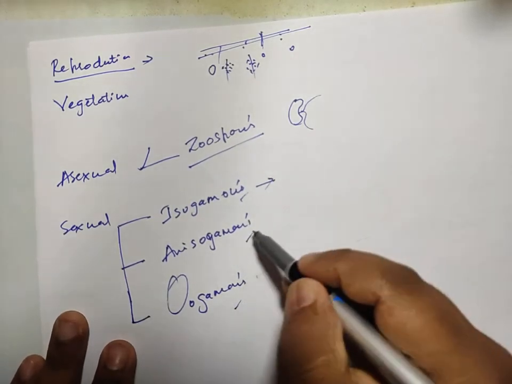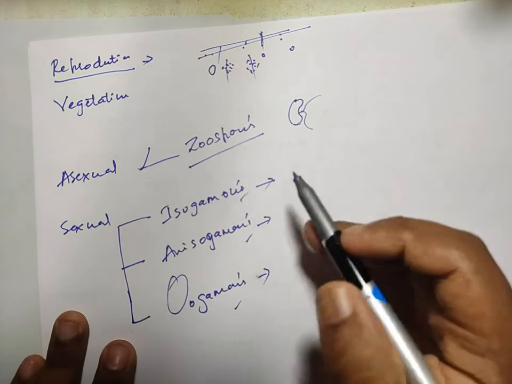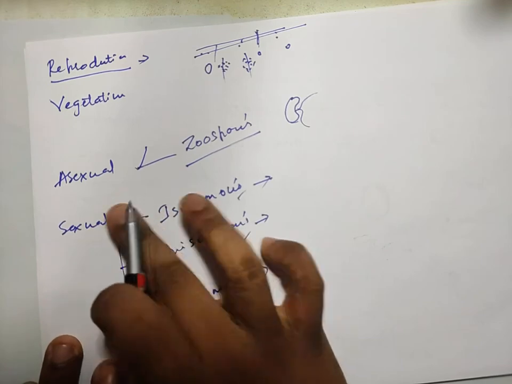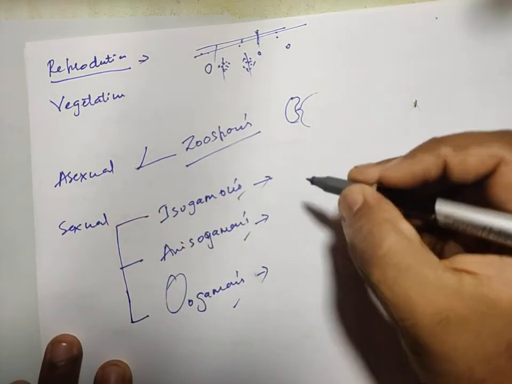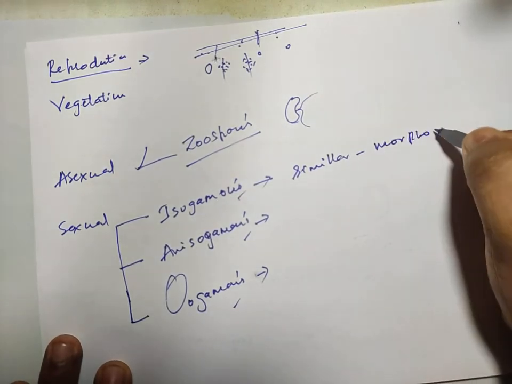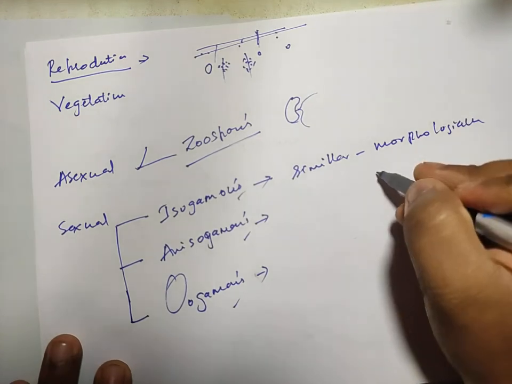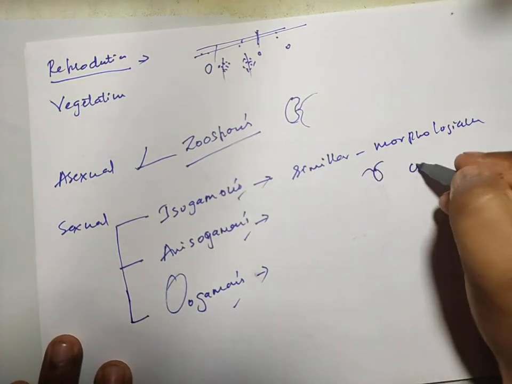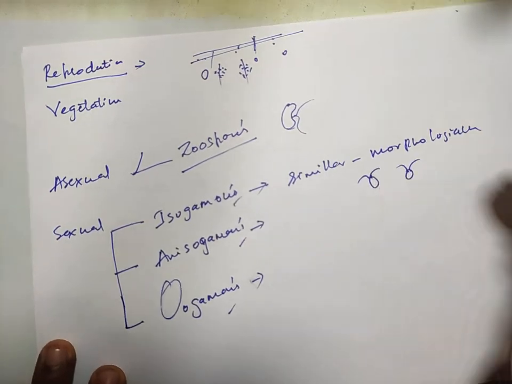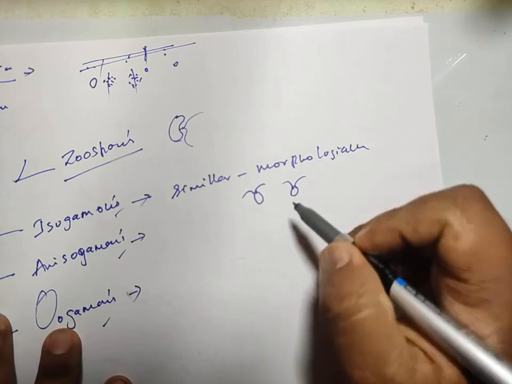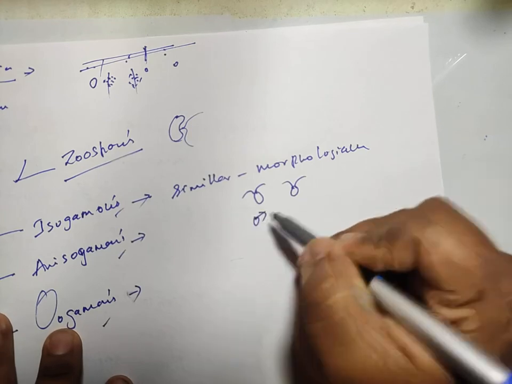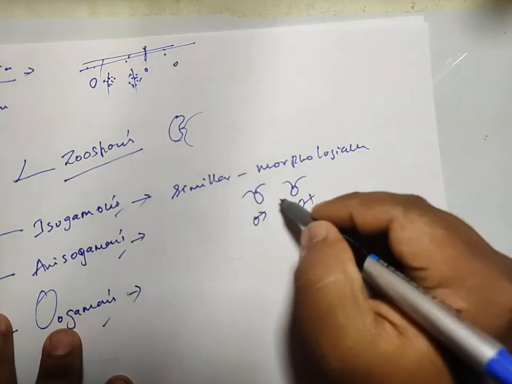When I say isogamous, the gametes formed during gametogenesis, that is gamete formation, are morphologically similar. If one gamete is like this, the other gamete also will be like this. When you see the gametes, both of them look similar. Both male and female gametes look similar and are of the same size.